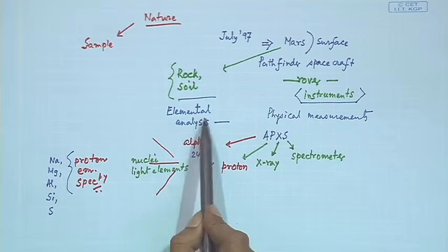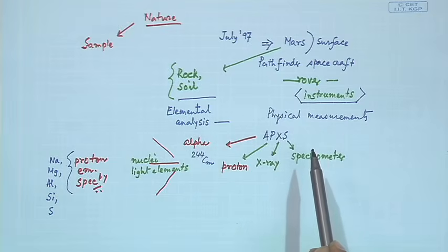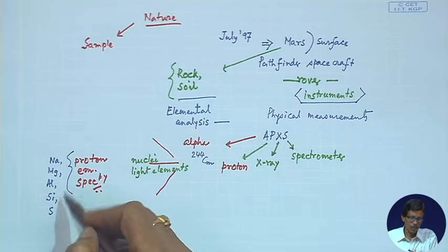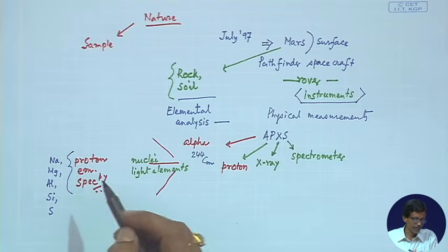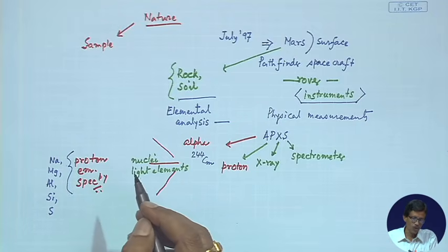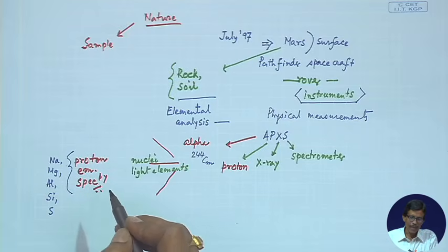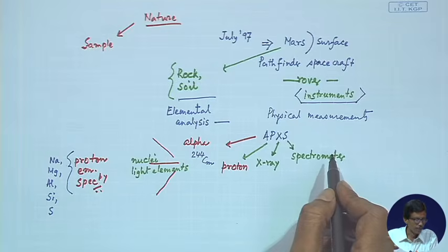Our basic idea, as I told you, is elemental analysis with the help of an instrument, and we are getting the sample from a very remote source, which is nothing but Mars. So, the corresponding composition, that means whether sodium, magnesium or sulfur is present, and in some amount of percentage, and these percentages are also very small. So, elemental identification is possible with the use of this instrument.